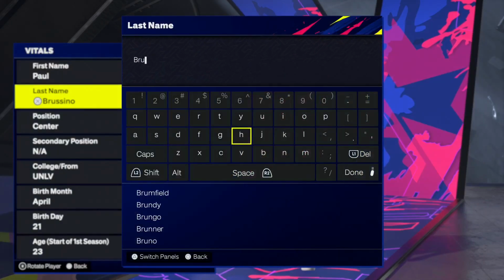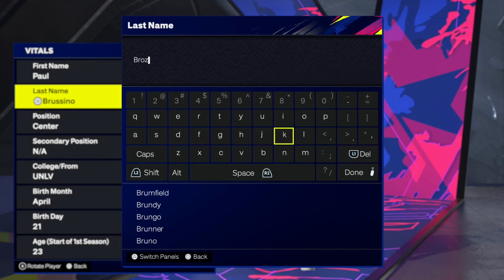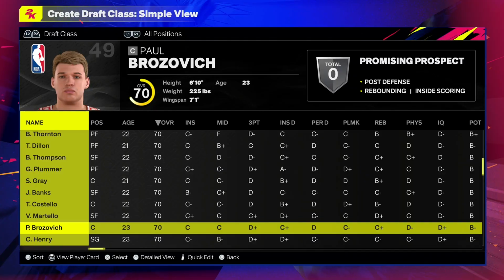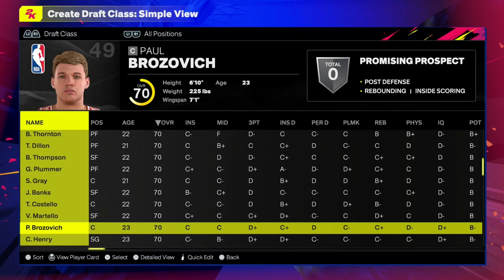I'm going to change their name just for this, but just know that in the draft class, these players are real players. It's just their names aren't allowed on 2K, or at least I can't get their names to pass. Maybe I try to upgrade it at some point. Maybe, but until then, it's Vince Martinez is supposed to be Vince Martello, and Paul Brosino is supposed to be